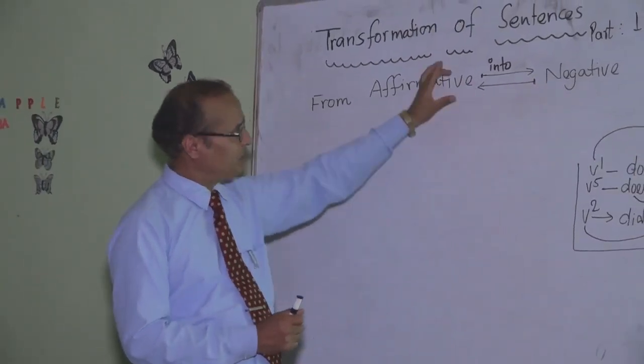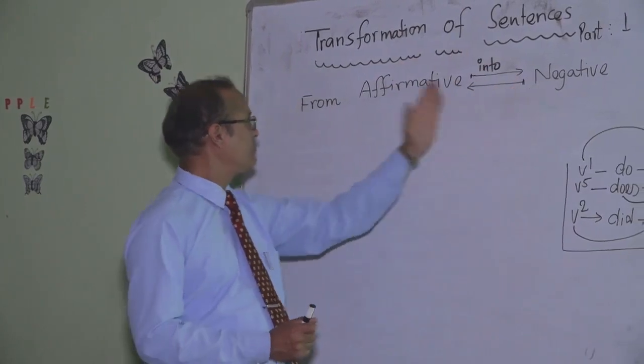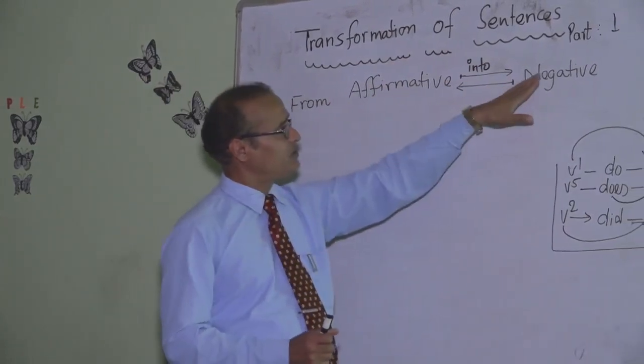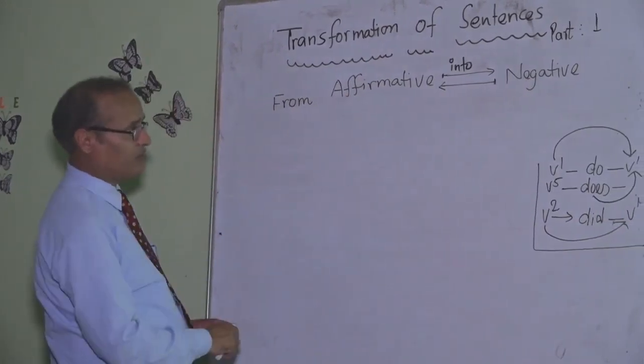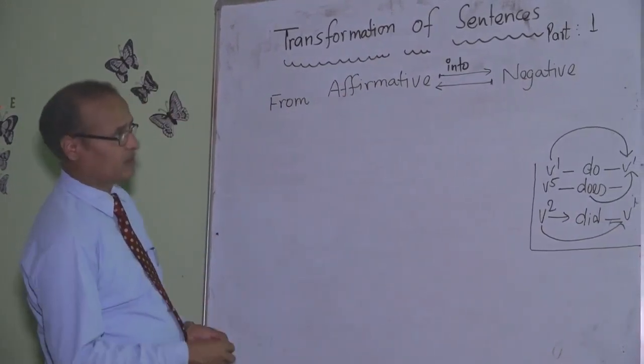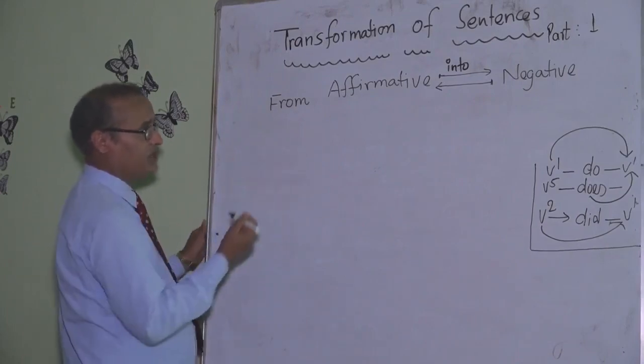Because I have put affirmative into negative, negative into affirmative, we practice how to change them into negative as well. So is, am, are, was, were, these are the auxiliary verbs, and if any sentence is with them,